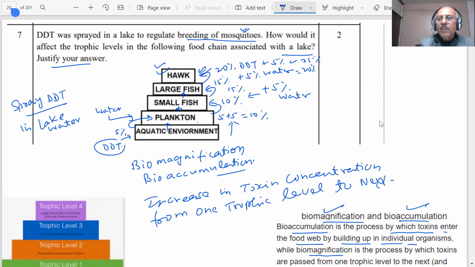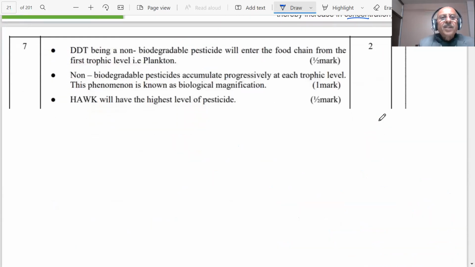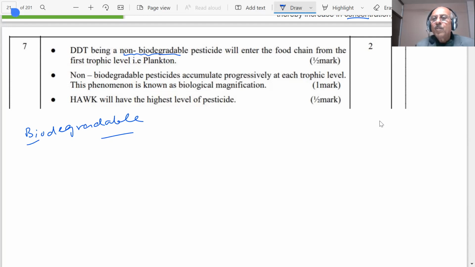Let us see the answer given by the CBSE. DDT being non-biodegradable. You know, there are two things. Biodegradable substances can be degraded by the microorganisms which are present in the water, or in the soil, or anywhere.